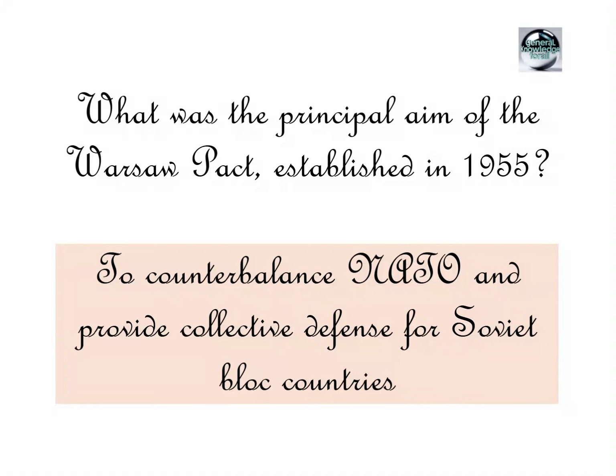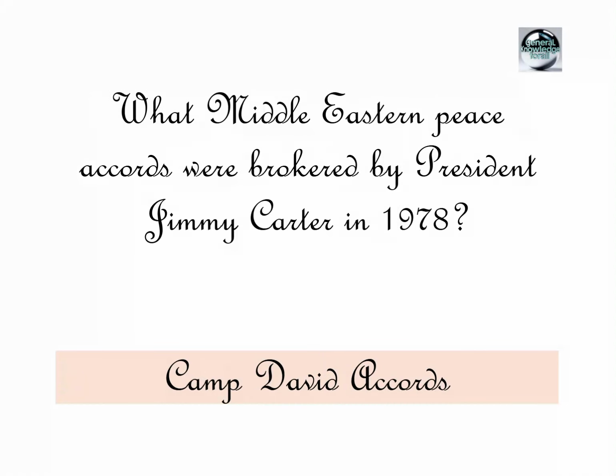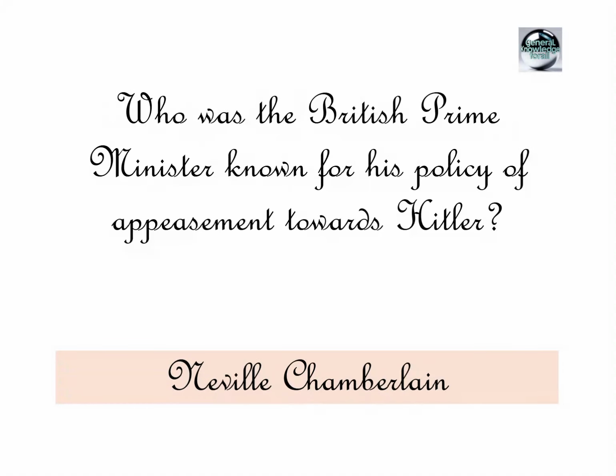To counterbalance NATO and provide collective defense for Soviet bloc countries. Who was the Egyptian president assassinated in 1981? Anwar Sadat. What Middle Eastern peace accords were brokered by President Jimmy Carter in 1978? Camp David Accords. What year did the partition of India occur? In the year 1947. Who was the British Prime Minister known for his policy of appeasement towards Hitler?